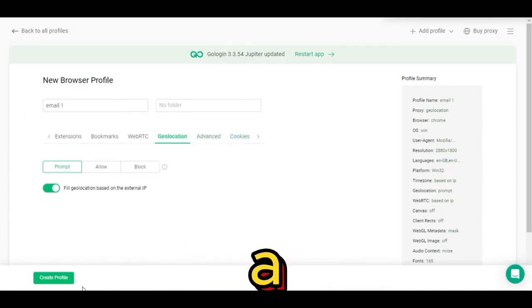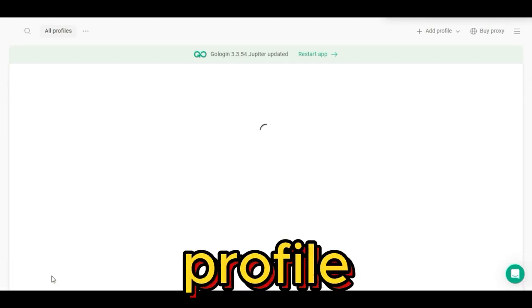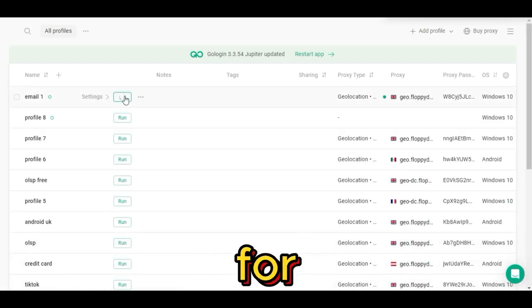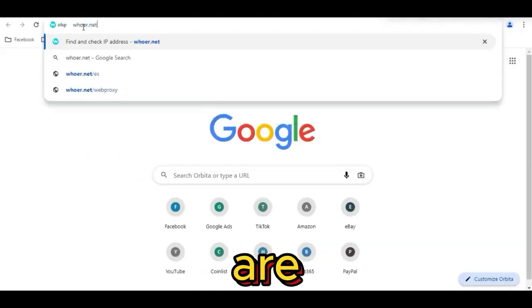Finally, click on Create a Profile, and from there you are done. The next step is to click on Run, then Profile. A new tab will open, ready for creating unlimited Gmail accounts. The first step is to check if we are safe.